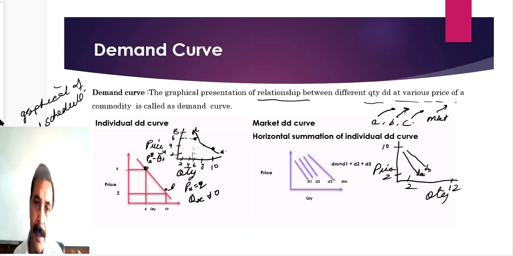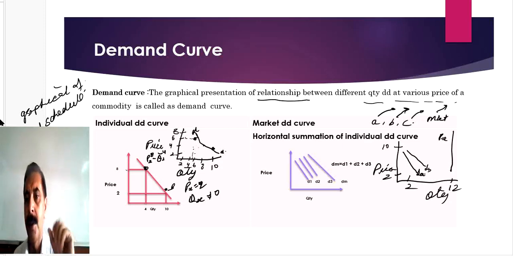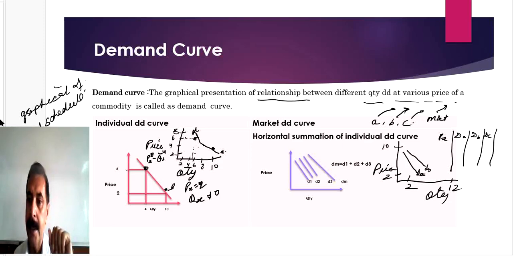As you constructed this one, in the same manner you have to construct the others. No need to be confused. This is a table schedule where prices are given for the commodity. This is the demand schedule of buyer A, this is the demand schedule of buyer B, this is the demand schedule of buyer C, and this is the market demand.